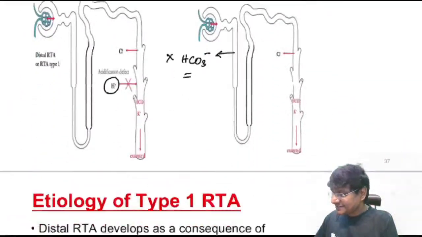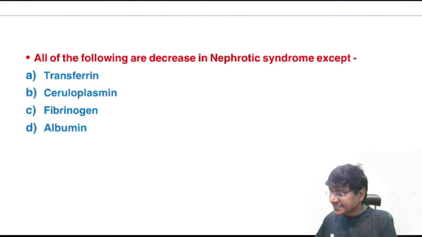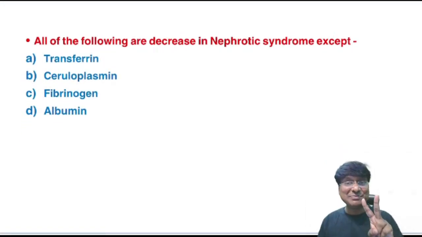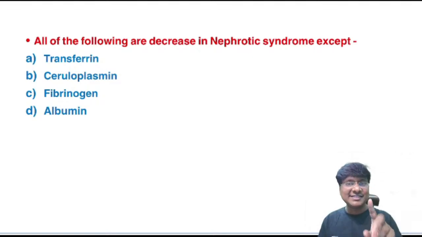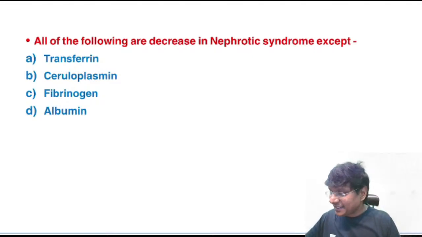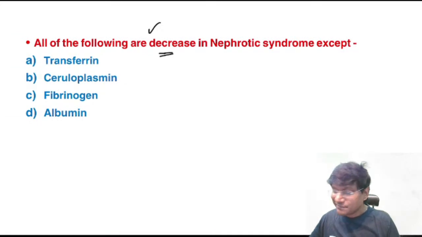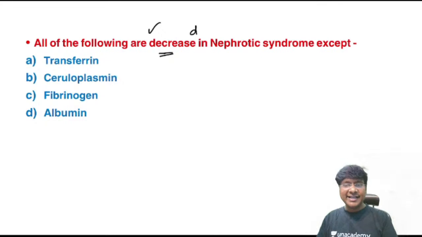Next, we will discuss the two important syndromes in the kidney, that is nephrotic syndrome and nephritic syndrome. Anyone want to make a quick attempt at this question?